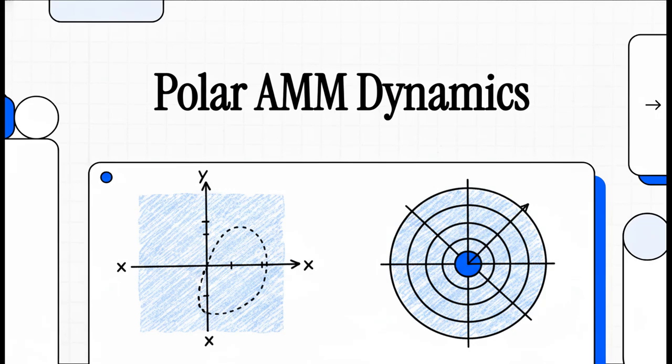Today we're demystifying some seriously dense mathematical architecture behind decentralized exchanges. We're going to see exactly why transitioning from messy approximations to absolute integer truth is, well, the future of DeFi. Specifically, we're unpacking dossier number 19, Polar AMM Dynamics. We'll be contrasting the traditional Cartesian math we're all used to with a completely radical new approach.